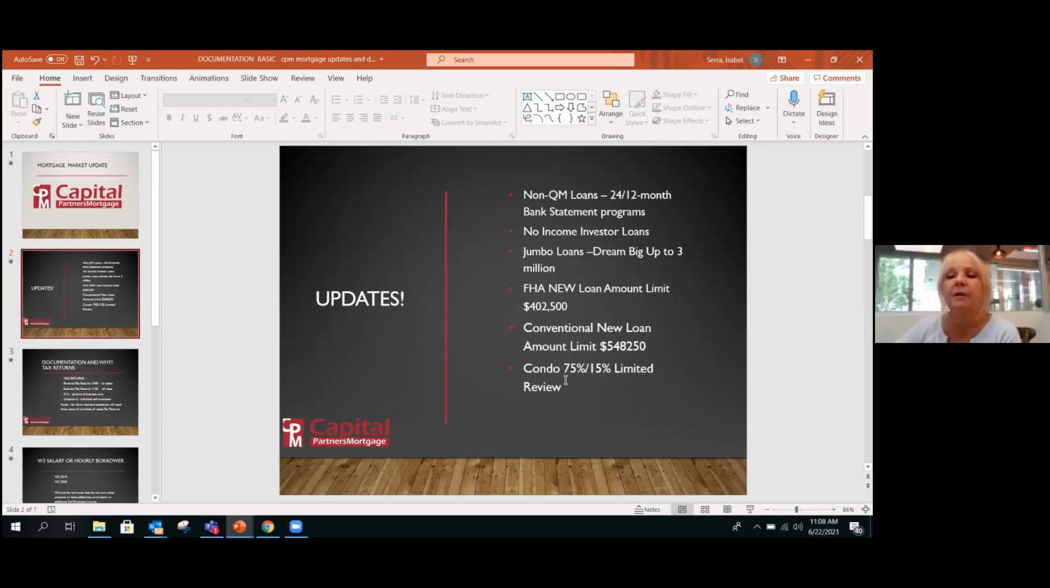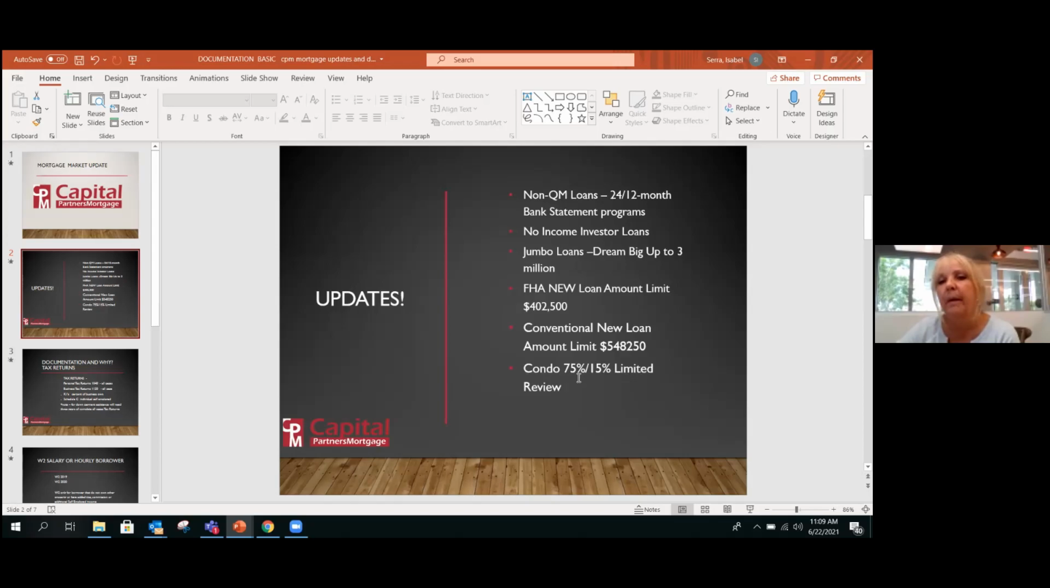Keep in mind that if the property does not have reserves, we can do the condo first mortgage of 75%, a second mortgage of 15. We do both, totaling 90%. And the customer would be put in limited review. Does not matter if the condo does not have any reserves.